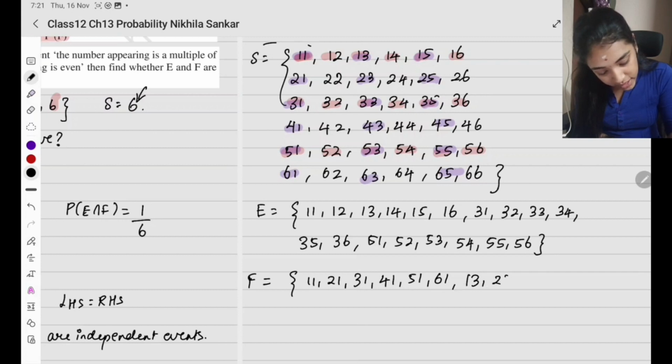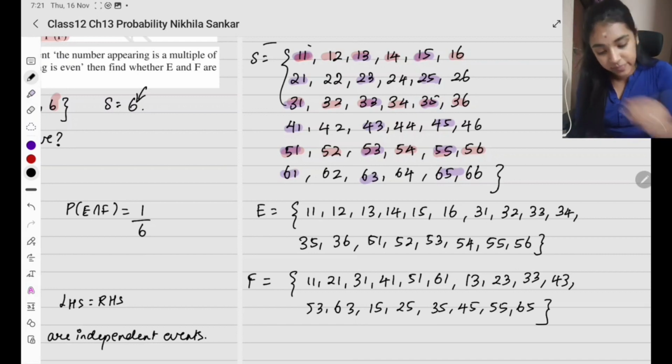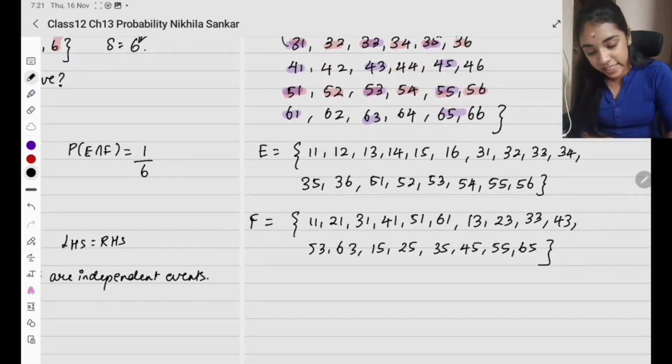Then 1 3, 2 3, 3 3, 4 3, 5 3, 6 3. Then 1 5, 2 5, 3 5, 4 5, 5 5, 6 5. So all of these are odd number on the second throw. So this is all we have. Now what is the intersection going to be?